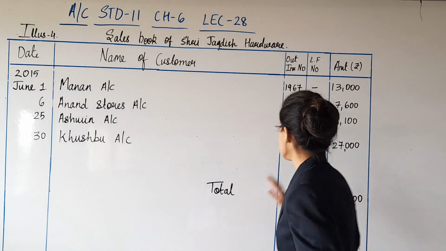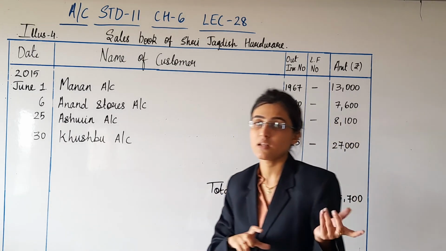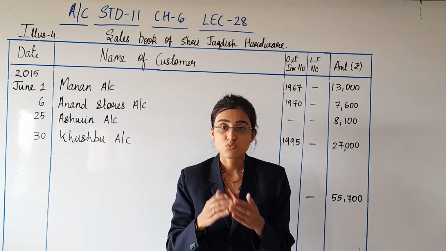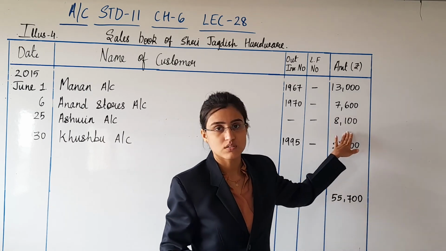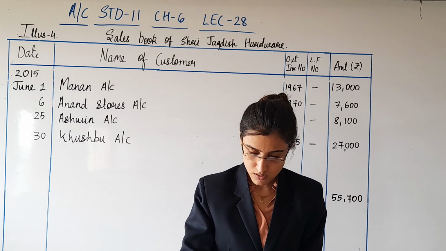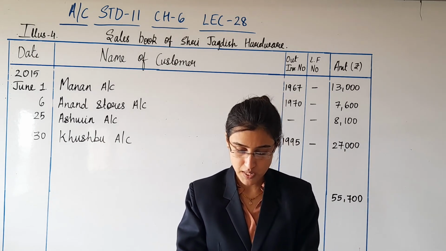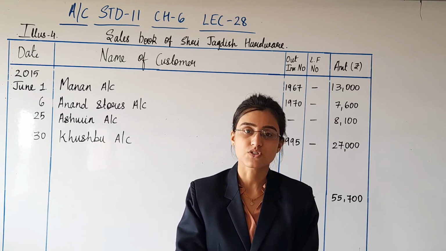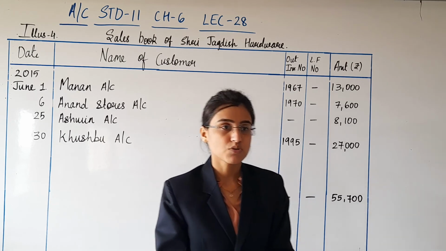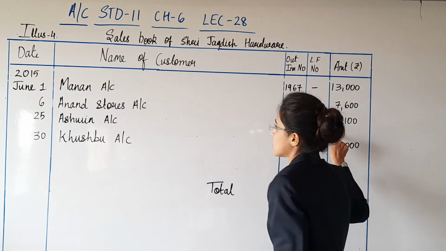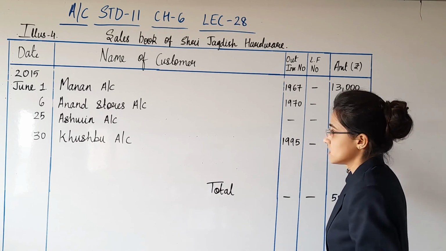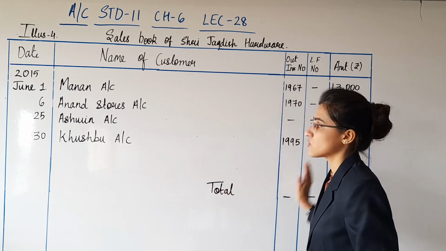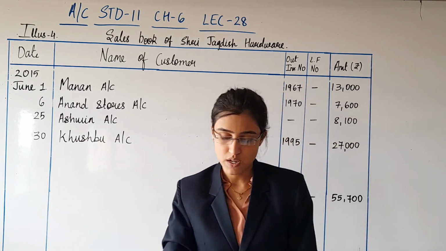Net amount. Here is the net amount: 9,000 minus 900. That 900 was trade discount given. So what is the net amount of goods? It is 8,100. So we have covered this point. Please put a tick mark to that point also. They have explained: net amount equals total amount of credit sales less trade discount. What was the actual price of goods here? It was 9,000, but it was sold at 10% trade discount. So 9,000 minus 900, and the net price of goods is 8,100 that you are going to record. So this point again is covered.